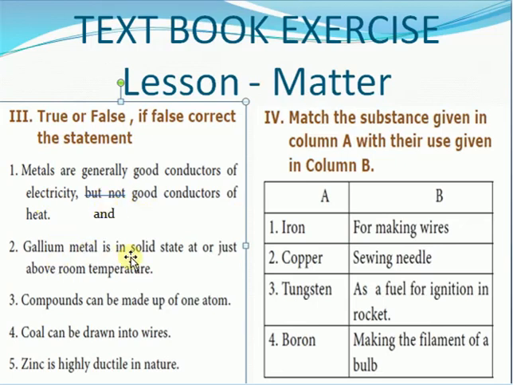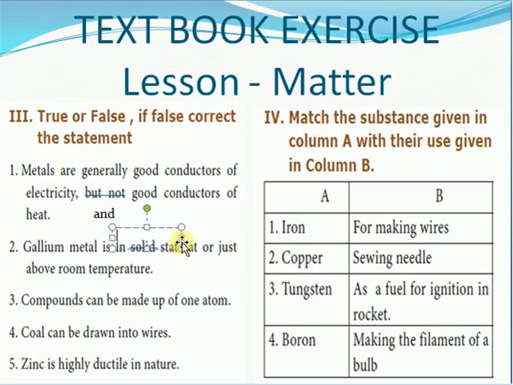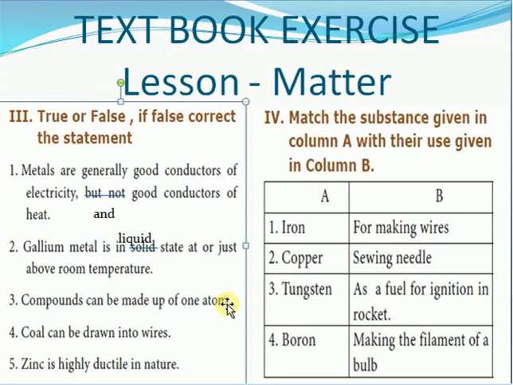Gallium is in a solid state just above room temperature. We have seen that gallium is present in the liquid state. So solid is the wrong one, and we are going to change it to liquid. Next, compounds can be made up of only one atom.